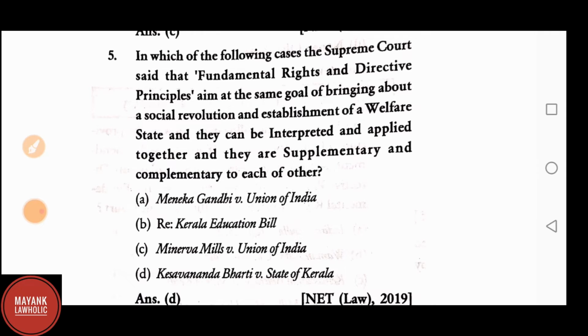Question number 5. In which of the following cases did the Supreme Court say the fundamental rights and directive principles aim at the same goal of bringing about a social revolution and establishment of a welfare state, and they can be interpreted and applied together, and they are supplementary and complementary to each other? A. Maneka Gandhi versus Union of India. B. Re Kerala Education Bill. C. Minerva Mills versus Union of India. D. Keshwananda Bharati versus State of Kerala. The answer is D. Keshwananda Bharati versus State of Kerala.